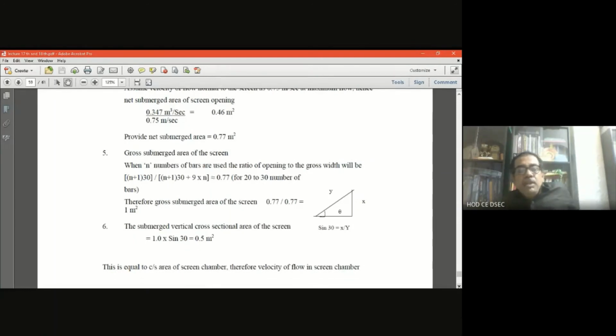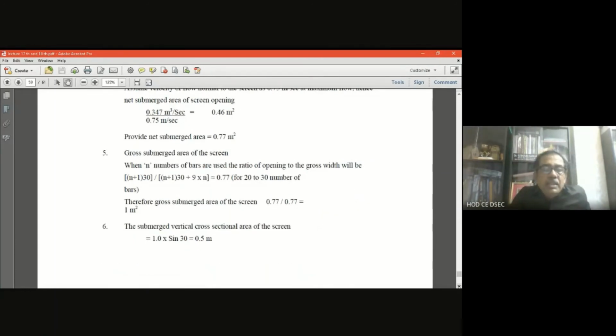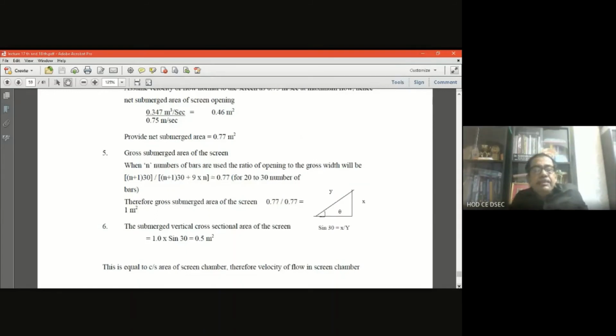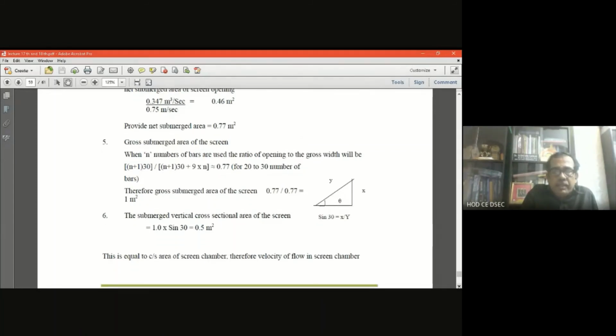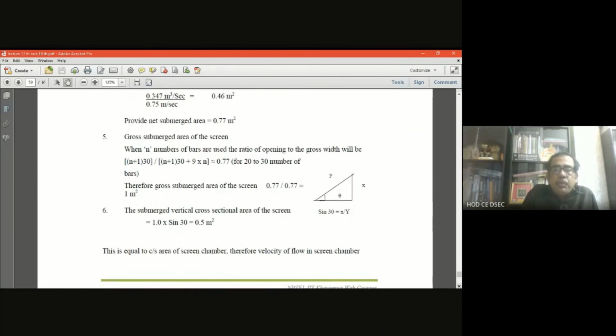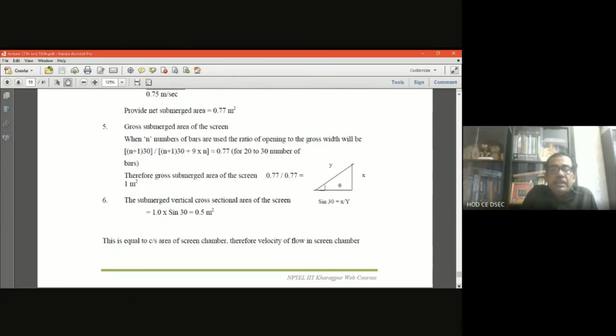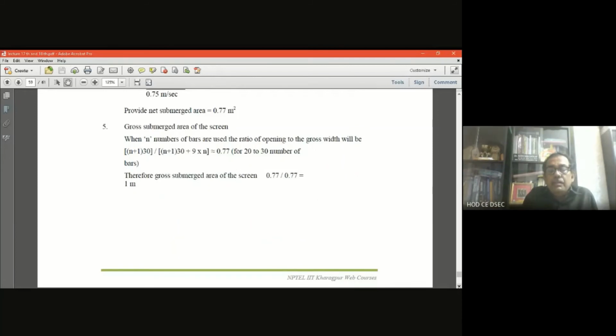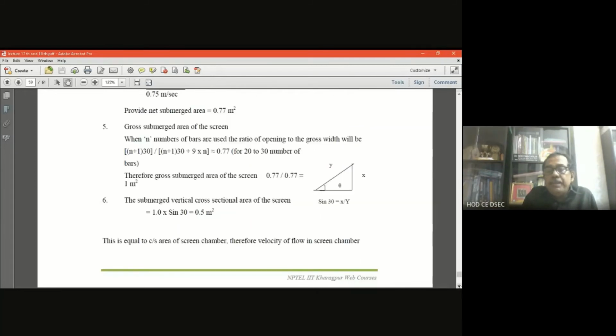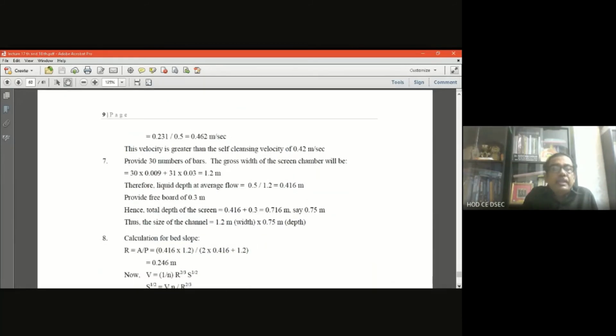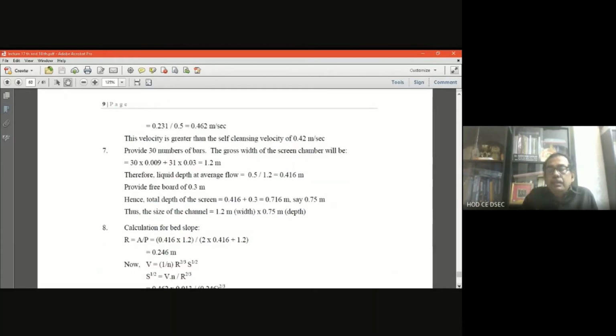Now, what is the submerged vertical cross sectional area? Perpendicular by hypotenuse is sine theta. So what is the perpendicular? That means the vertical cross sectional area is simply 1 into sine 30. Here theta is 30 degree. So sine 30 means half, so 0.5 square meter. At the end we have found the submerged vertical cross section area of the screen is 0.5 square meter, and this is equal to the cross section area of the screen chamber, because the velocity of flow of the channel is perpendicular to the flow area.